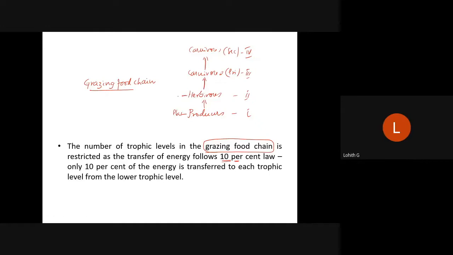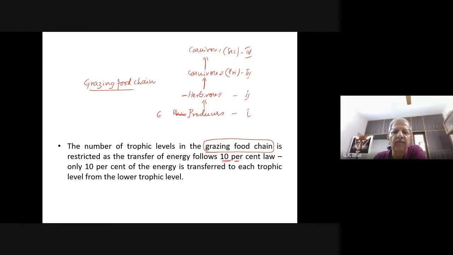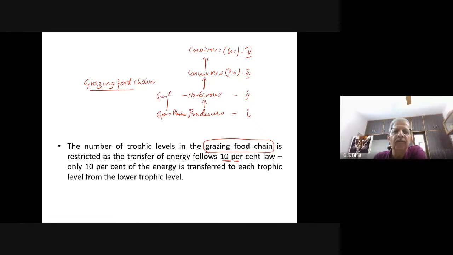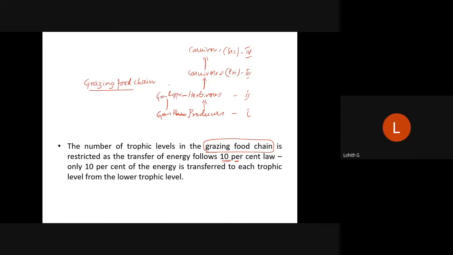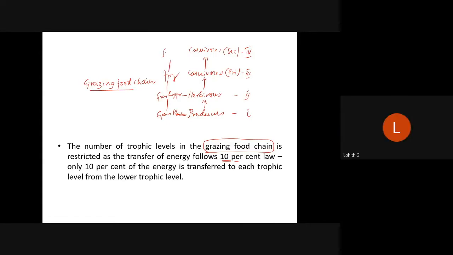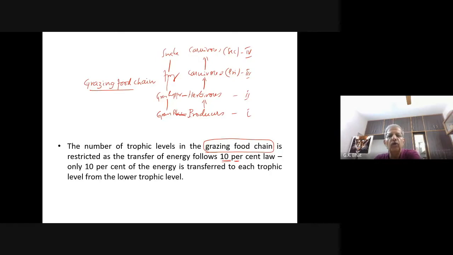Grass. Then grasshopper. Then frog. Then snake. Okay. So in this way you do come across a food chain.